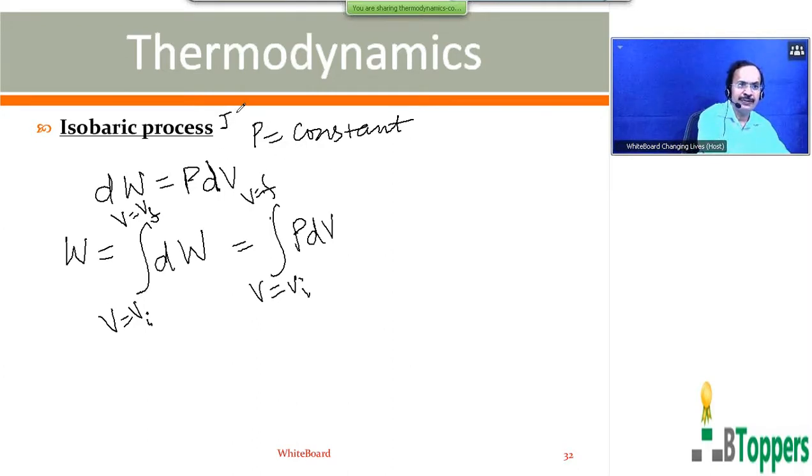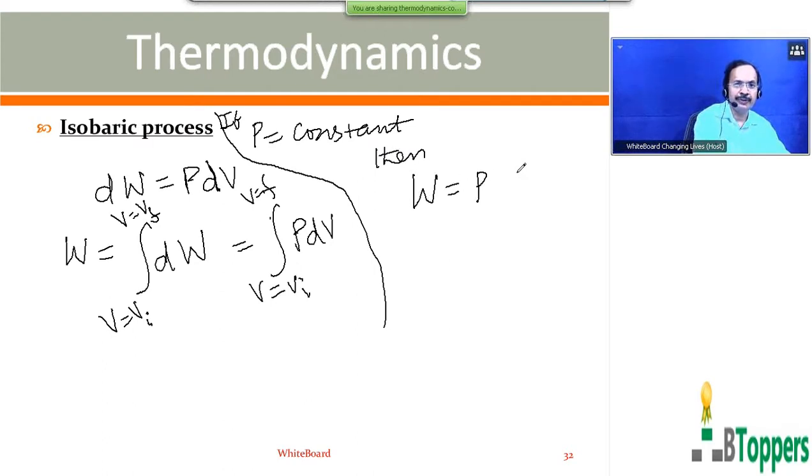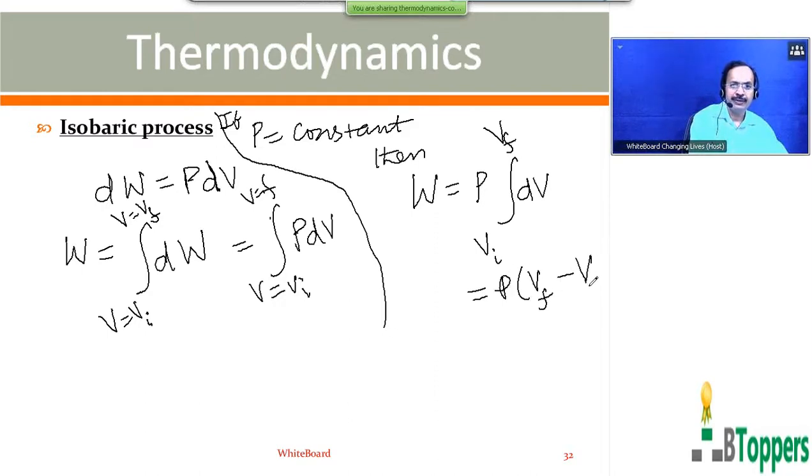So if the pressure of the gas is constant, then you can put P outside the integral symbol. Then W can be written as P into integral dV, from Vi to Vf. Integral dV equal to V. So you can write W equal to P into Vf minus Vi.